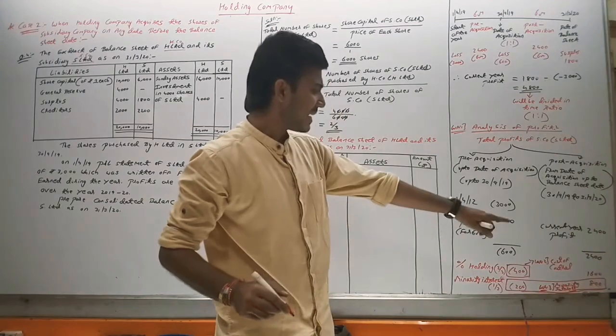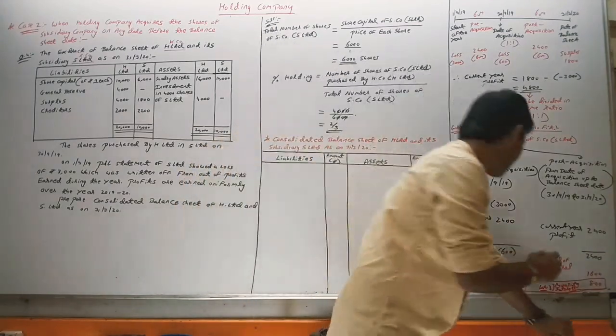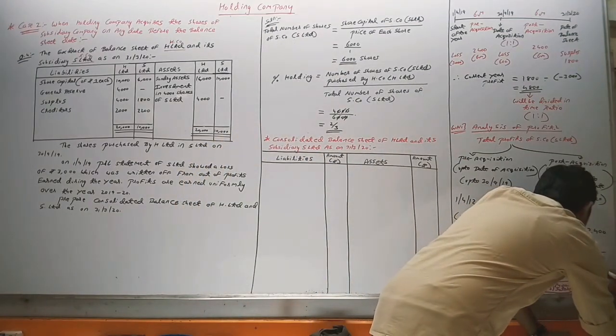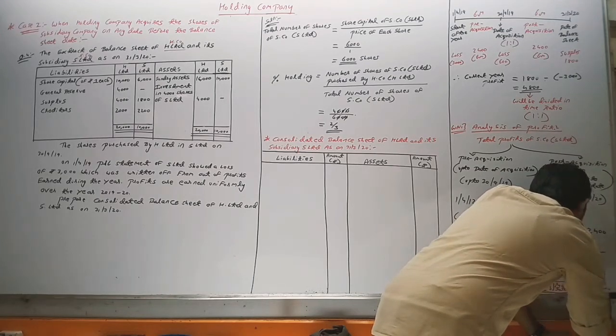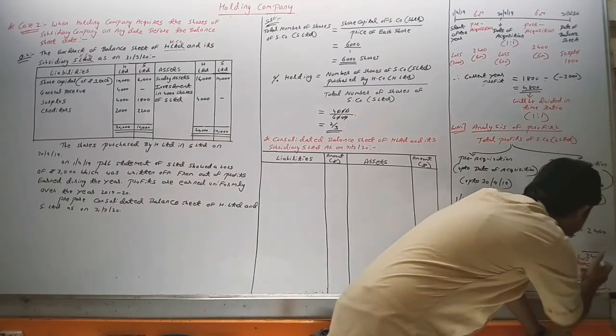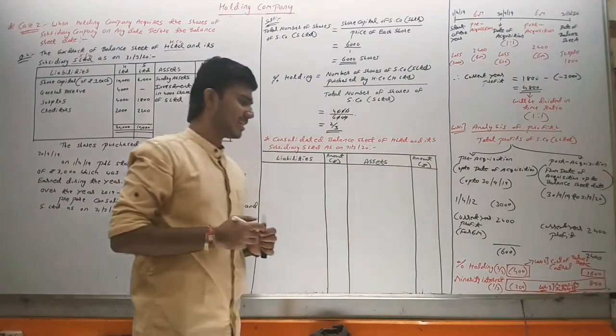And that 1600 which is remaining will go in balance sheet.